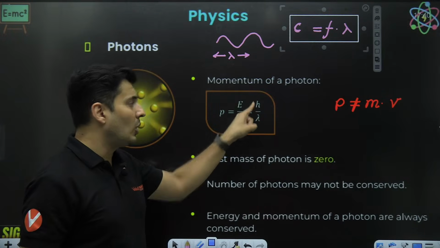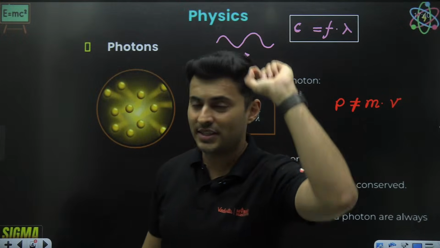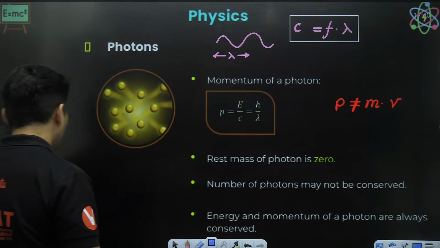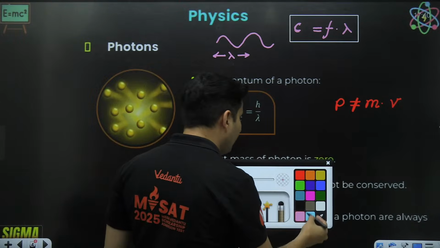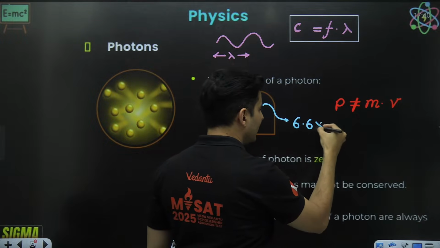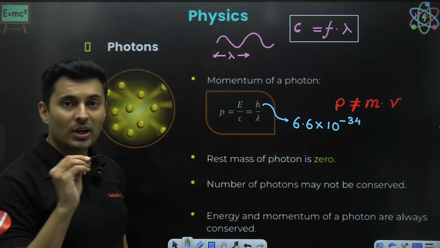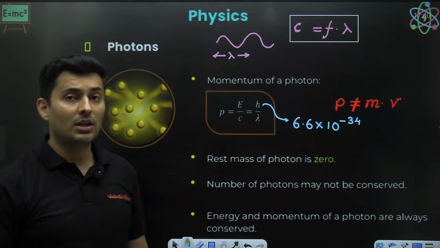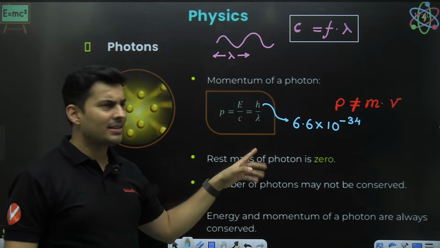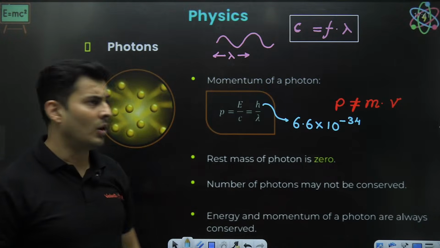So if you divide this constant, that constant h is also called as the Planck's constant. Keep that in mind. Now, what is the value of this constant? I will mention that right over here. This constant is nothing but 6.6 into 10 to the power minus 34 SI units. 6.6 into 10 to the power negative 34. So it's very, very small. Wavelength might be few millimeters, nanometers, etc. So you can see the momentum is also generally very, very small.